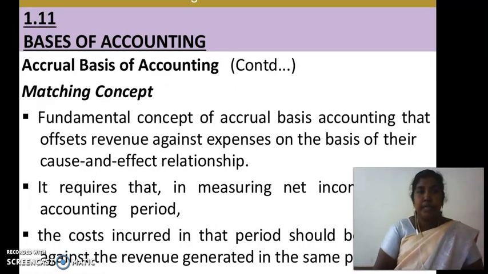Then the matching concept. This is a fundamental concept of the accrual basis of accounting that offsets revenue against expenses on the basis of their cause and effect relationship. It requires that in measuring net income for an accounting period, costs incurred in that period should be matched against the revenue generated in the same period.